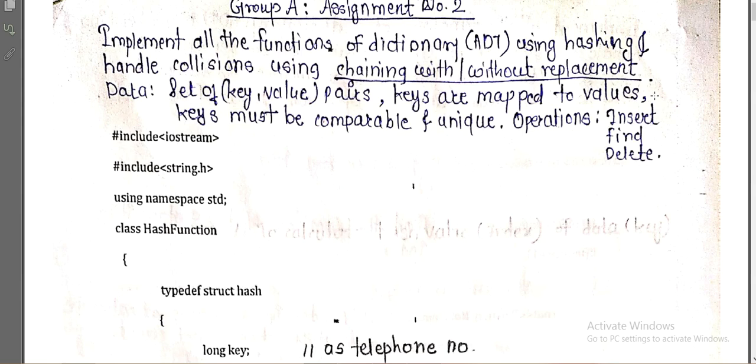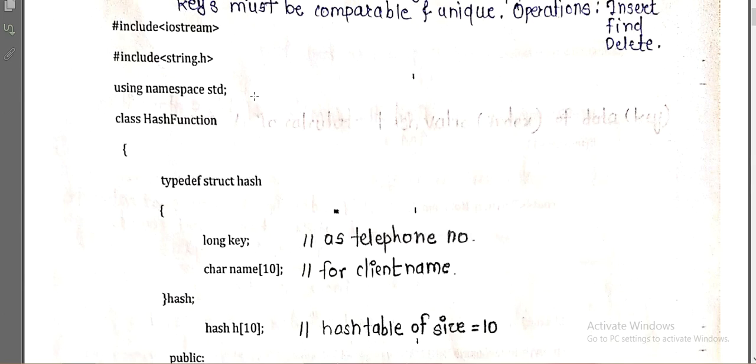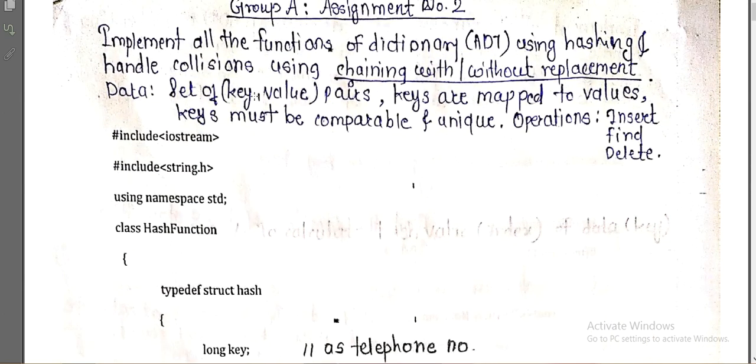We will not go into further detail of that, so we can directly start with the program. This is the coding part for this assignment. We have to use the functions insert, find, and delete for one dictionary. So what data can be in the dictionary? For this assignment we will consider the telephone number and the name of a person as our key and value pair. The key will be the number and the value will be the name. So we are assuming this is our dictionary ADT.